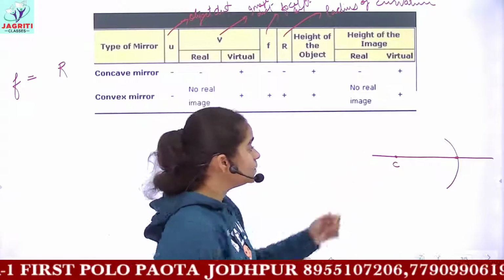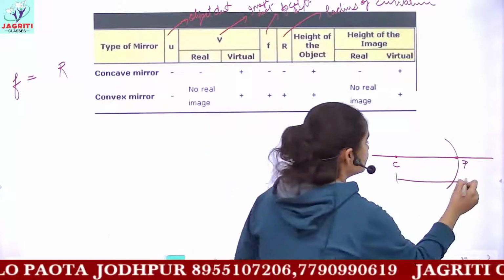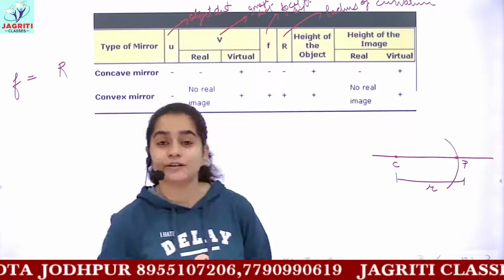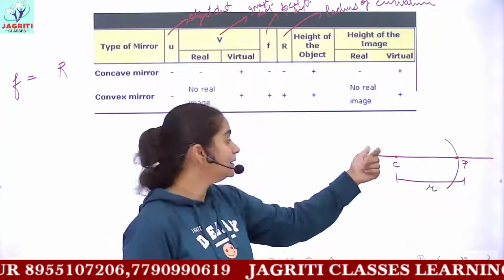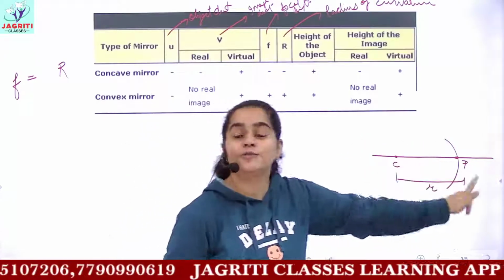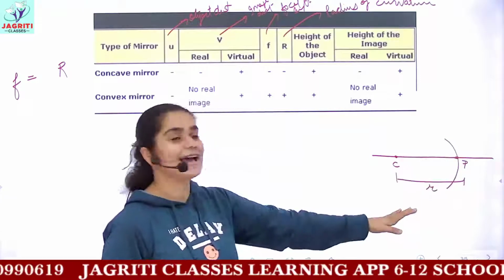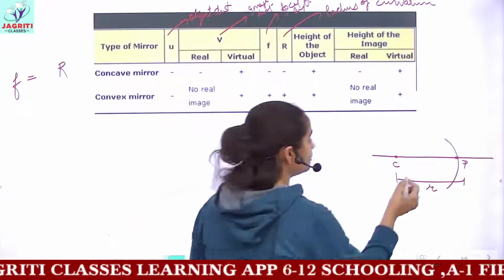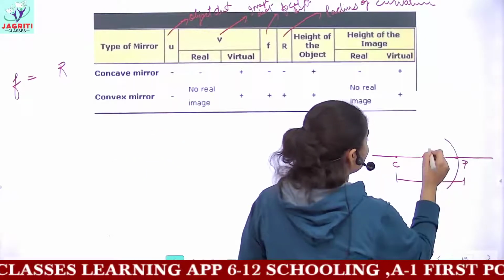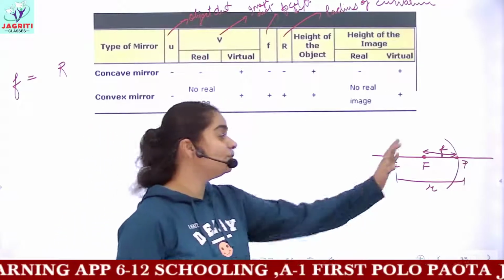The distance between the center of curvature and the pole of the mirror is known as the radius of curvature, because a mirror is a part of a sphere and the distance of the center from the boundary of that sphere, or from the pole, is regarded as the radius. And the focal length, as we just discussed, is the distance between the pole and focus of the mirror.